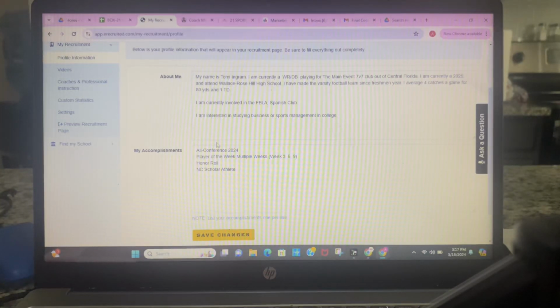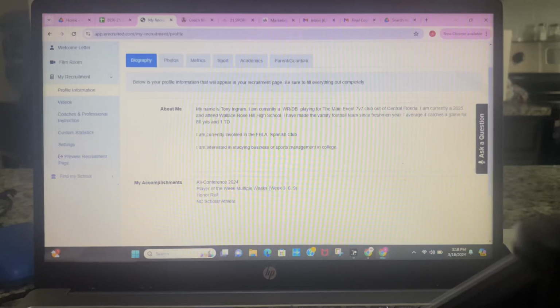It doesn't have to be extremely long, but if they don't have anything, try to find something interesting about yourself to add in there. You don't want to make it all just about football. You want to include things about them playing multiple sports and different activities they like to do. Their accomplishments, whatever they've achieved academically or athletically, they can put in that section too, because remember, we're building a resume here.